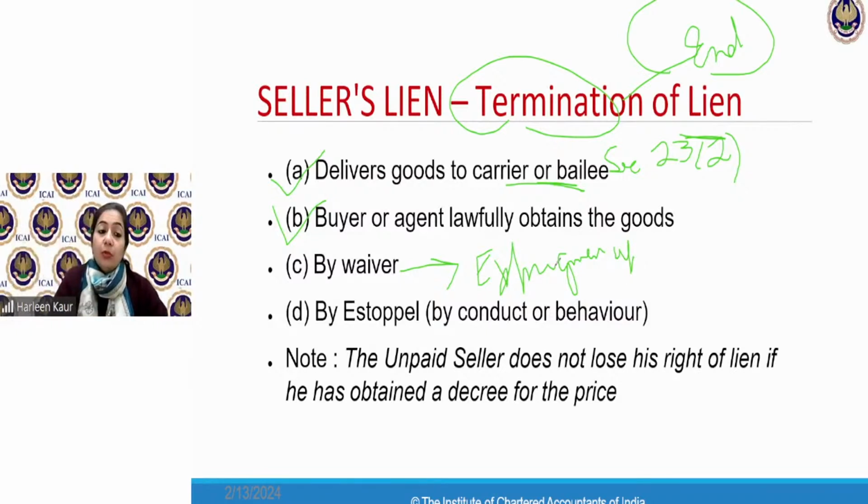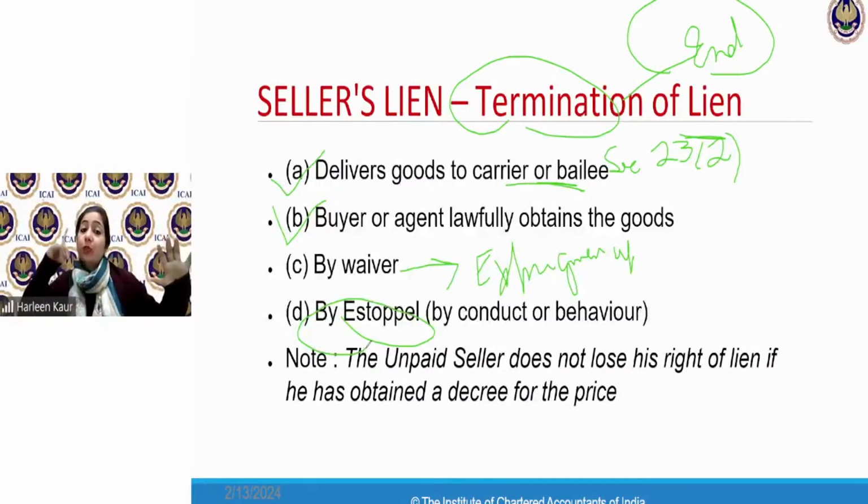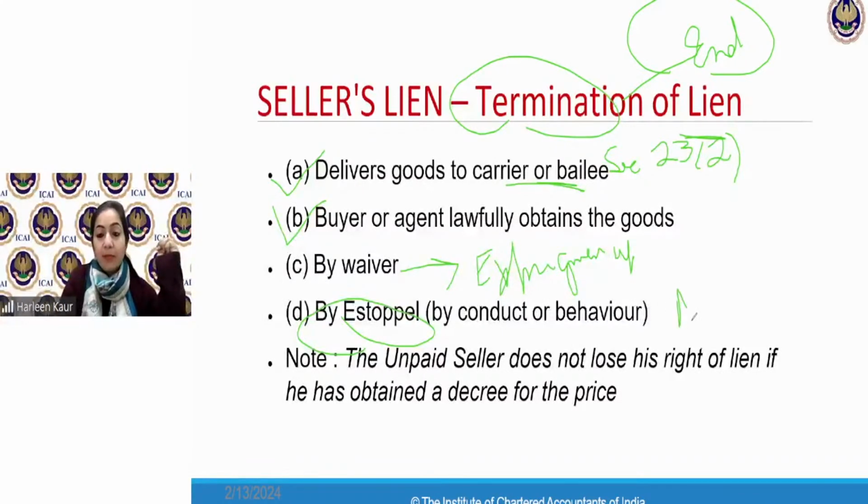Now the word estoppel, those were asking. Estoppel means if somebody stays silent in front of the real owner, then it is presumed that he becomes the owner of the goods. So I am trying to sell you the goods and the real owner is standing and he does not say that, no, he is not the owner, I am the owner. Then in that case, I will be presumed to be the owner of the goods. Similarly, under estoppel case, let's take a very beautiful example. A sold the goods to B.